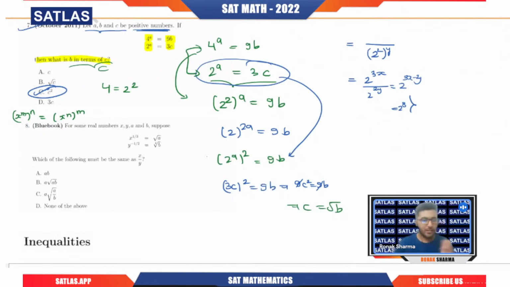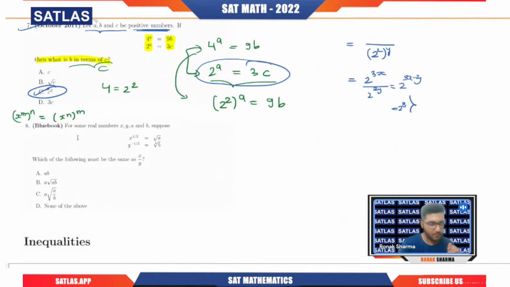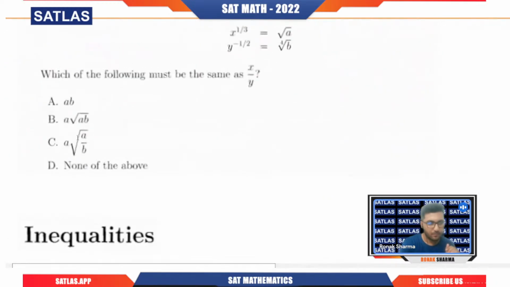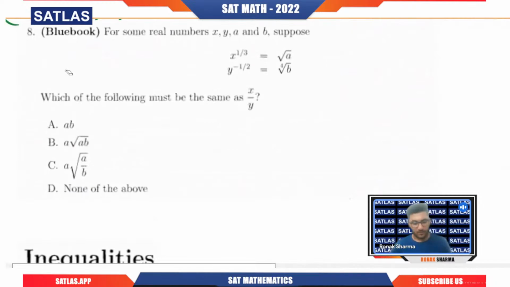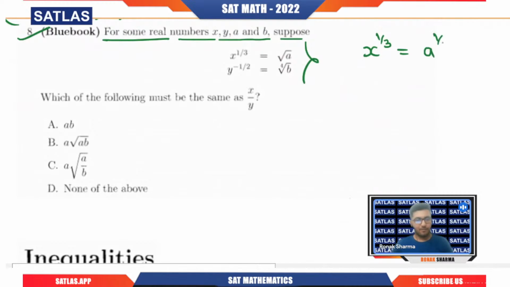Okay, now we will focus on the next question. That is the last question of this particular section, that is the exponent properties. Now, if we talk about this question, for some real numbers x, y, a, and b, suppose we are having x power 1 by 3 equals root a. Can I write this as a power 1 by 2? I have told you that whatever you are having the nth root of, let's say we have nth root of a, this can be written as a power 1 by n. So from here, y power minus 1 by 2 will be equal to b power 1 by 4.